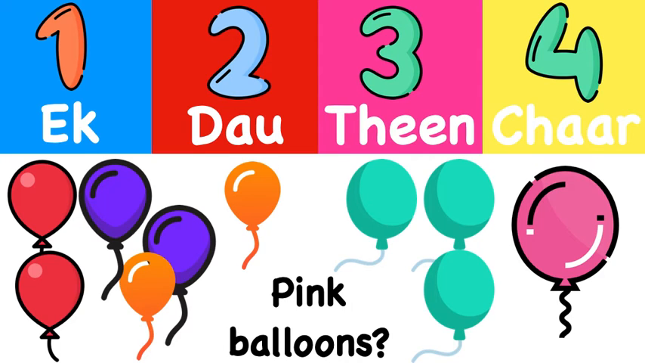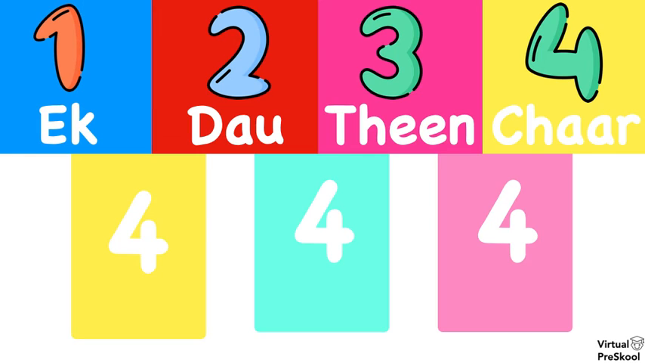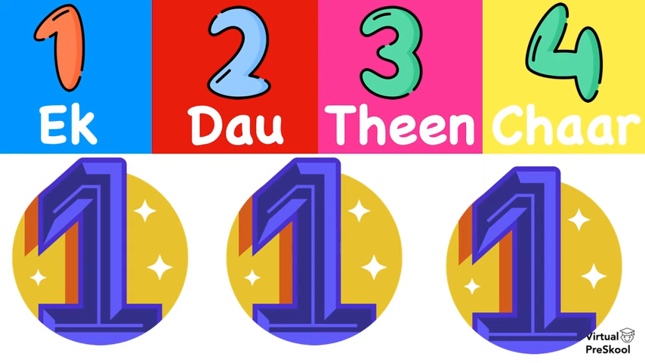How many gulabi balloons are there? Gulabi is pink. How many are there? There's 1, right? And how do we say 1 in Hindi? Ek, do, teen, char. Ek. And what was 4 again in Hindi? Ek, do, teen, char. Char. What was 1 again? We just did it. Ek, do, teen, char. Ek.